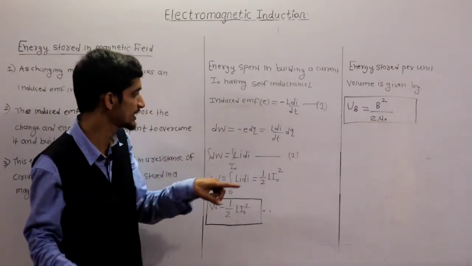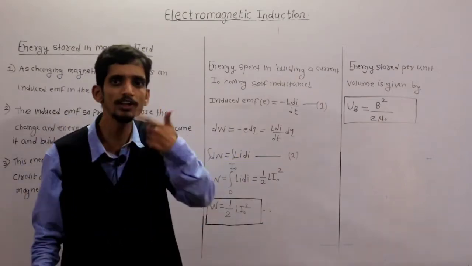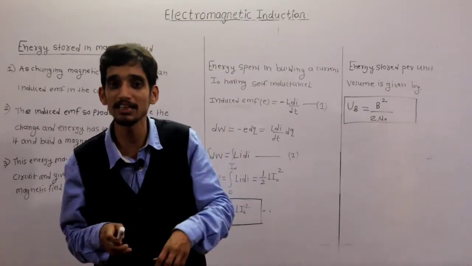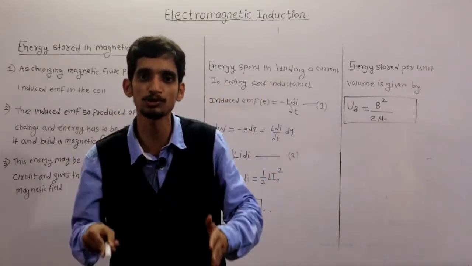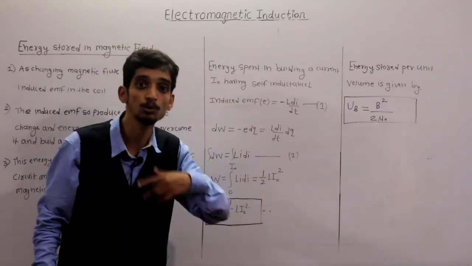That small work dW is equal to minus E into dq. As the work is small, it has to be done on a small charge, which is dq. That's why dW is minus E into dq.